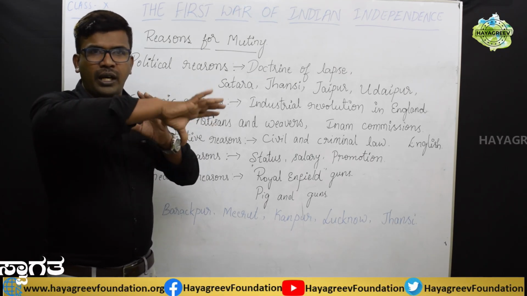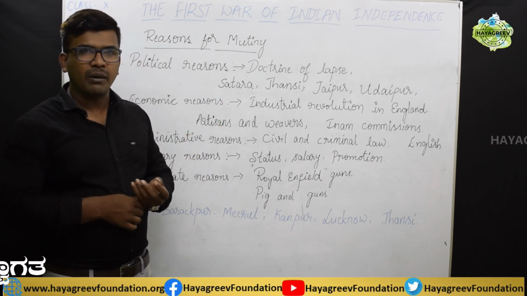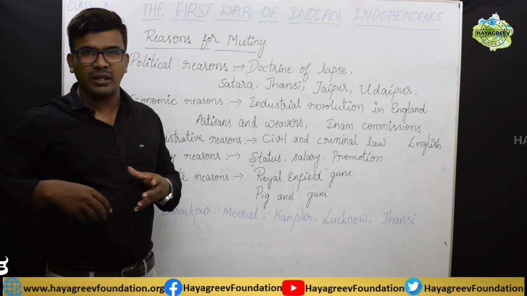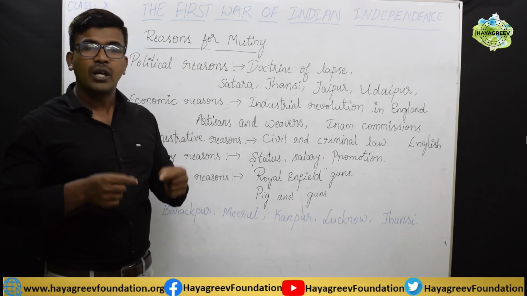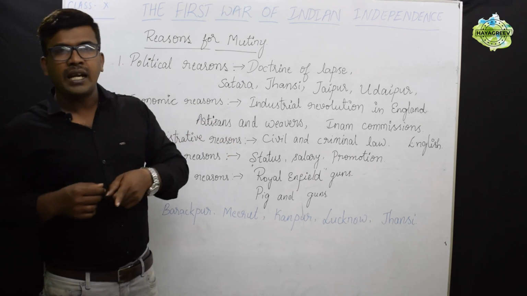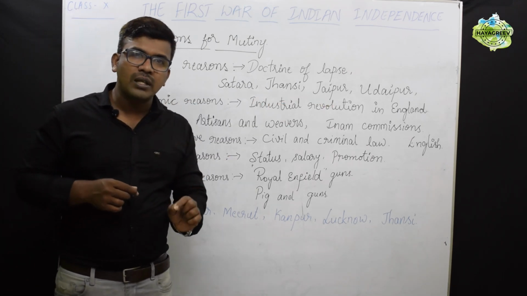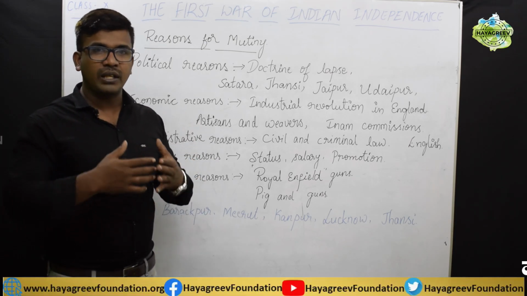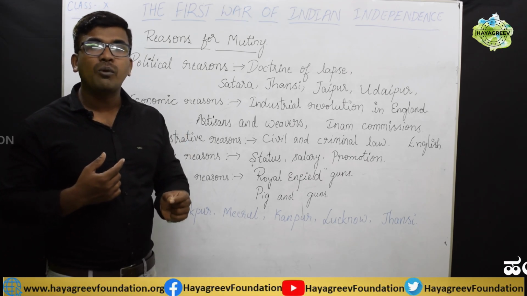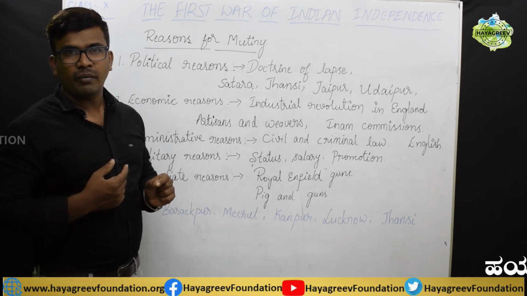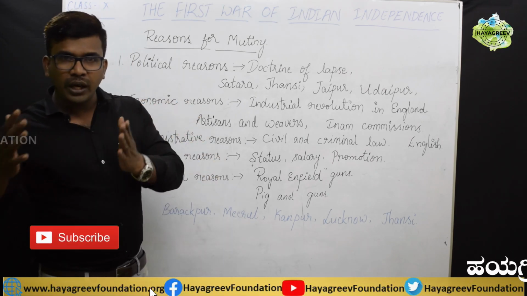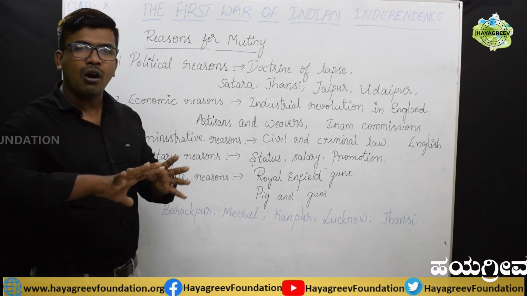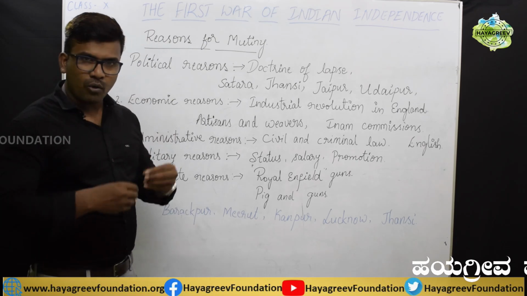When the Indian soldiers were parading in the ground, one soldier among them, called Mangal Pandey, felt that this was a punishment for us, an inhumanity on soldiers. Thinking that, he came out of the parade and killed a British officer called Major Hudson. Immediately Mangal Pandey was arrested, and after some days he was hanged. This was completely opposed by the Indian soldiers, as the British only gave punishment to the Indian soldiers and only hanged Mangal Pandey. Because of this, all the Indian soldiers decided to revolt against the British.